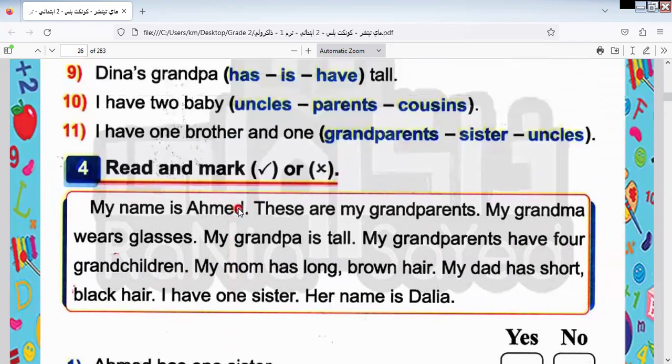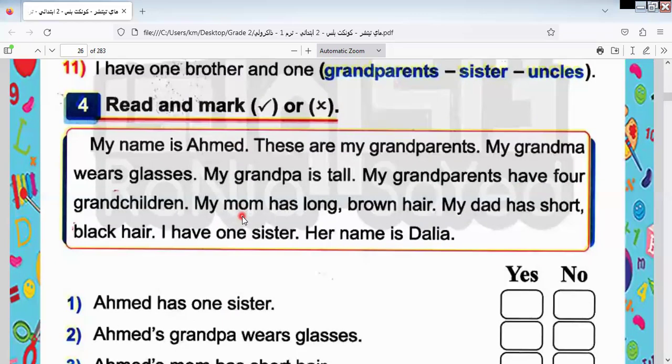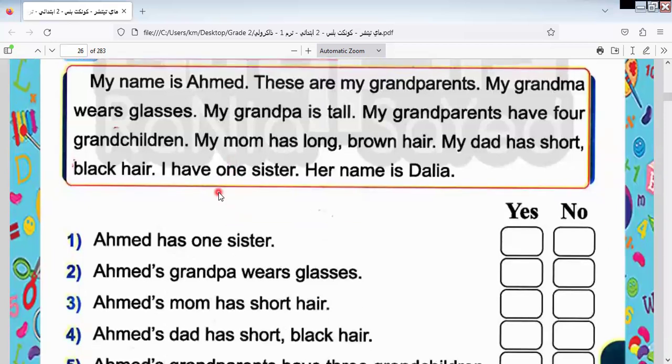I narrate to you about my family or my grandparents. I think you know during the lesson what grandchildren means.